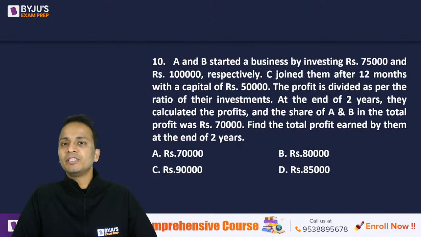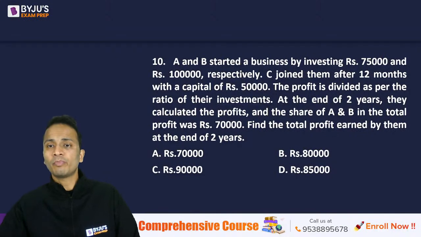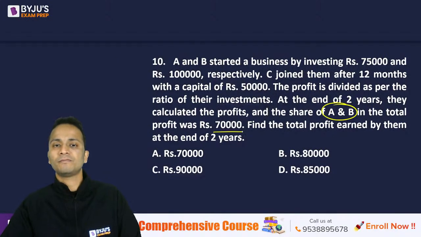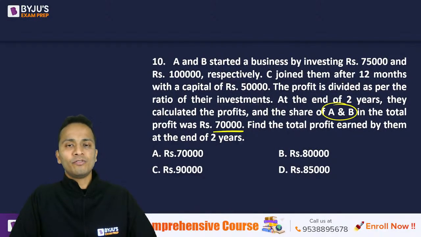A and B started a business by investing 75,000 and 1 lakh rupees respectively. C joined them after 12 months with a capital of 50,000. The profit is divided as per the ratio of their investments. At the end of 2 years, they calculated the profits, and the share of A and B in the total profit was 70,000. Find the total profit earned by them at the end of 2 years.